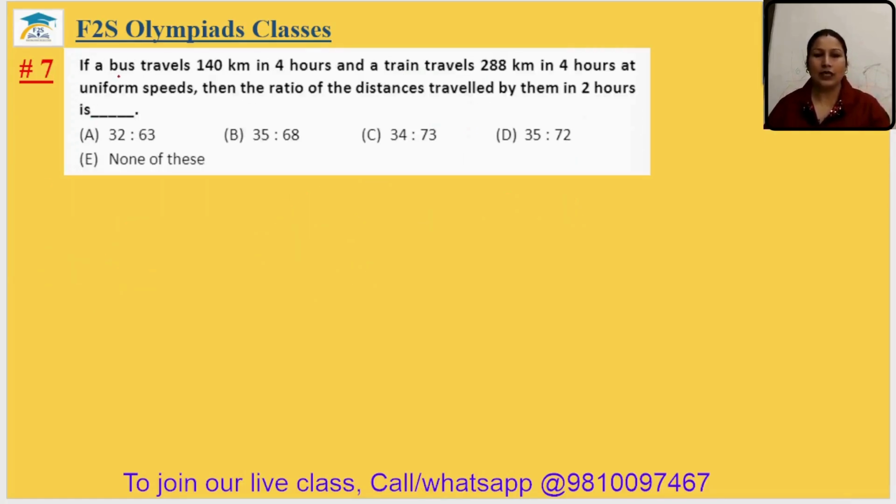Question number 7. If a bus travels 140 km in 4 hours and a train travels 288 km in 4 hours at uniform speed, then find the ratio of the distance traveled by them in 2 hours. What will it be in 2 hours? So in 4 hours 140 km, so in 2 hours it will be 70 km.